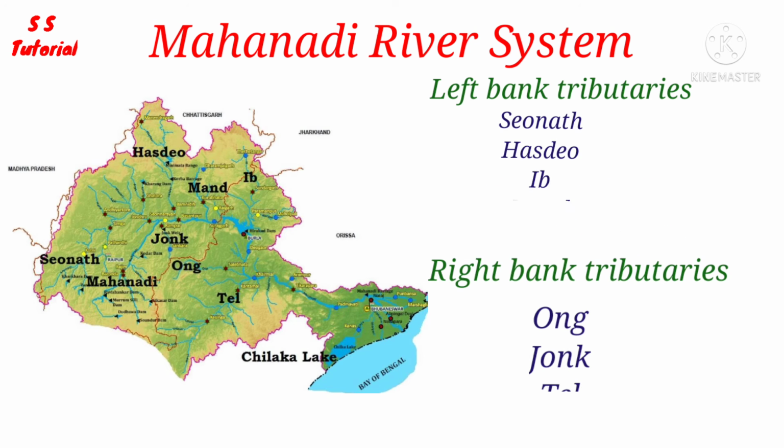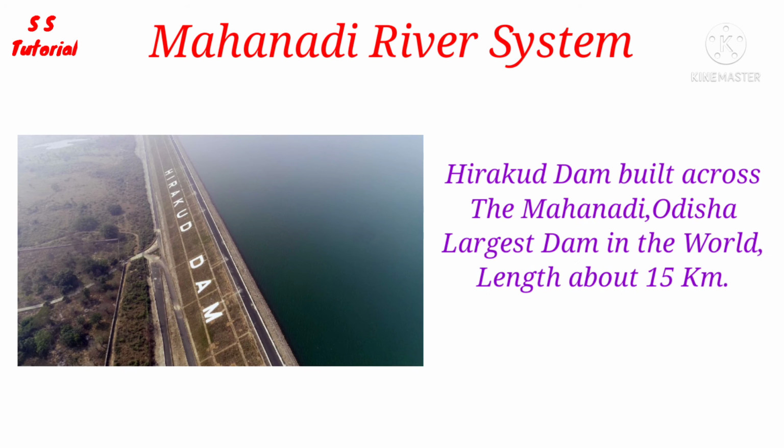The Mahanadi has also several numbers of tributaries. Most important are the Sionath, the Hasdeo on the left side, and the Ong, the Jonk on the right side. The Hirakud Dam is one of the major multipurpose dams completed after the independence, situated across the Mahanadi River at Sambalpur district of Odisha. The Hirakud Dam is about 15 km long, is the largest dam in the world.